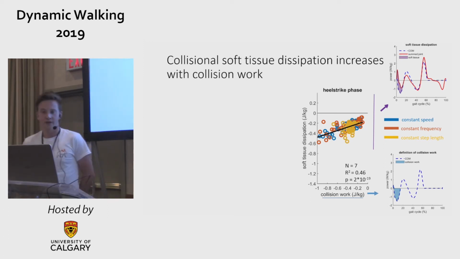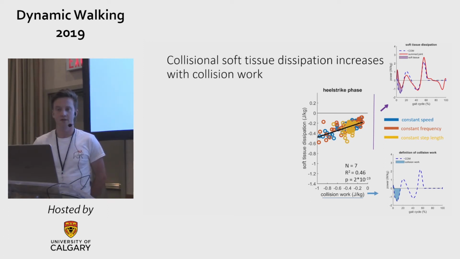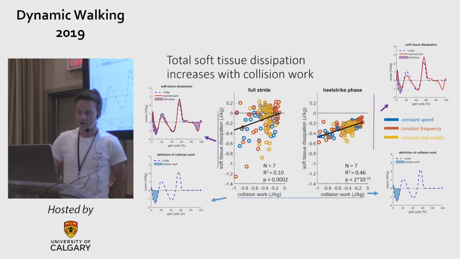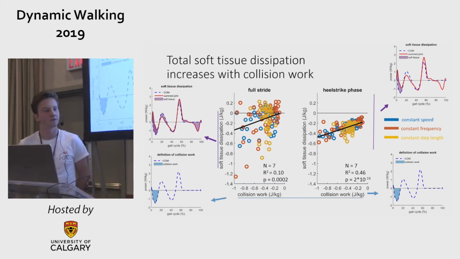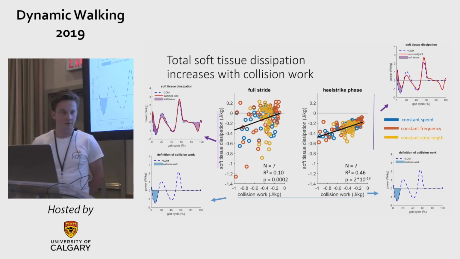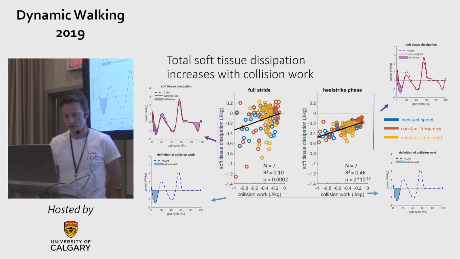Collisional soft tissue dissipation relates to the collisional work, showing that there's more soft tissue dissipation when the collision work is larger. This is also true for the total soft tissue dissipation, but here the relationship is again somewhat more noisy.